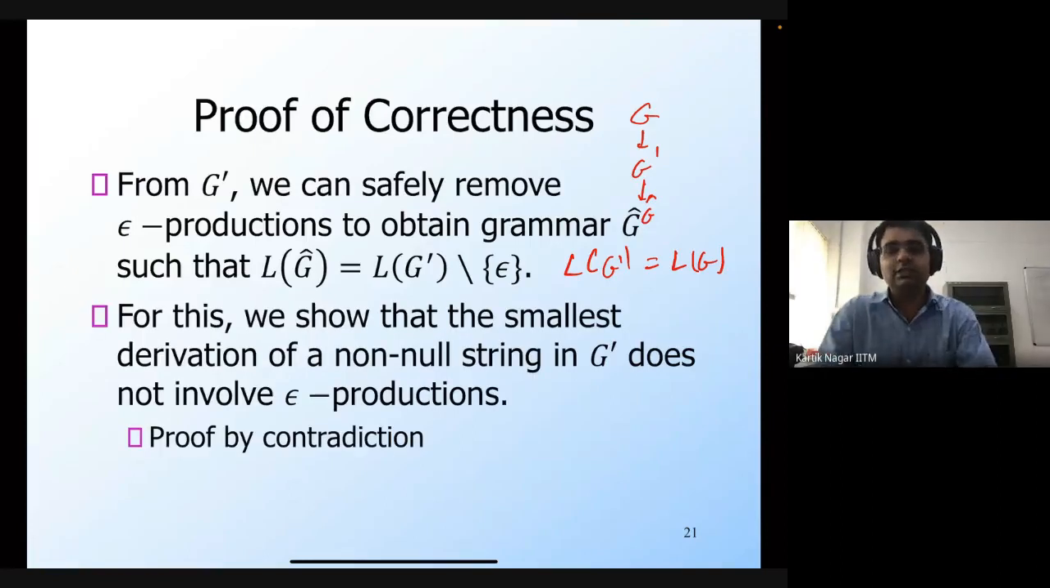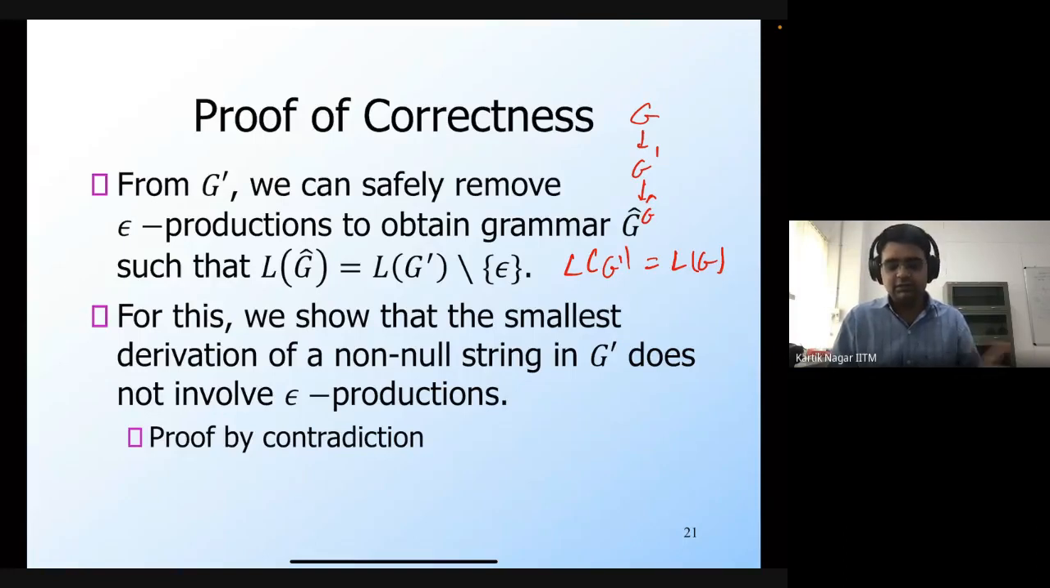In order to show this, we will use a very simple strategy, which is that I will show that the smallest derivation of a non-null string in G prime does not involve epsilon productions. So we will take some non-null string which is present in the language of G prime, and we will consider the smallest derivation of such a non-null string. And we'll show that the smallest derivation can never contain epsilon productions, which means that every non-null string is going to have a derivation which doesn't use epsilon productions, which means I can safely remove the epsilon productions and make sure that all the non-null strings remain in the language of the grammar.